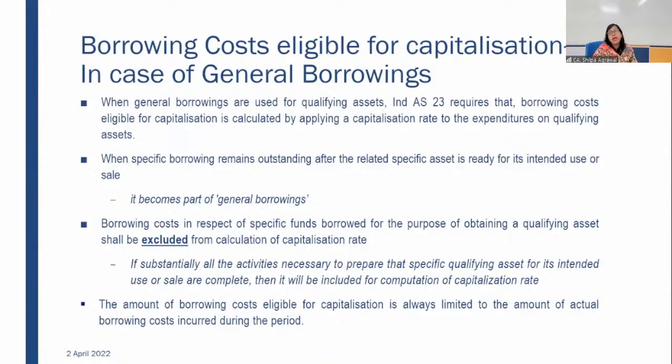Some may have been borrowed on 1st April, some on 1st June, some on 1st September or somewhere else, or in the mid of the month. So period is also different. So we have to calculate the weighted average. Weighted average is the correct way of measuring such type of borrowings. Okay, so capitalization rate will be based on the weighted average of the loan you are taking and the weighted average of the interest you have incurred on those loans.